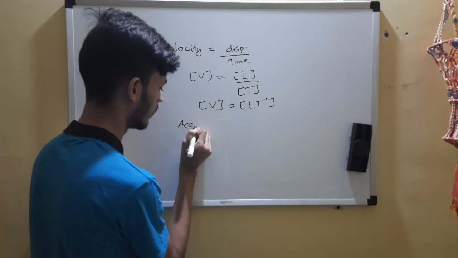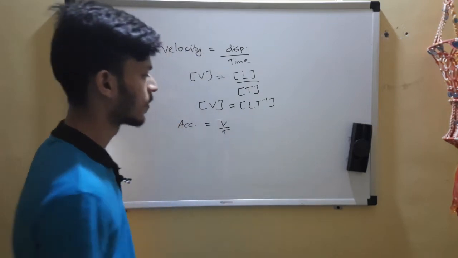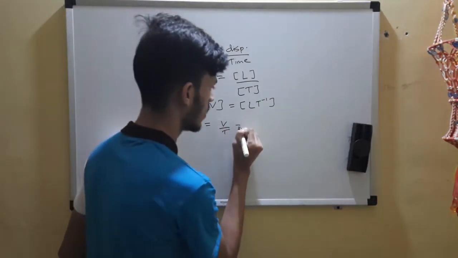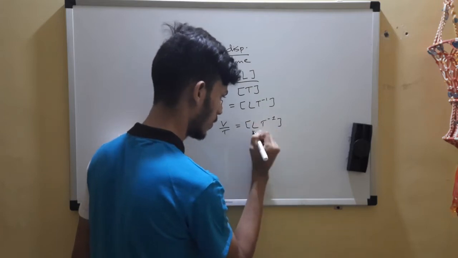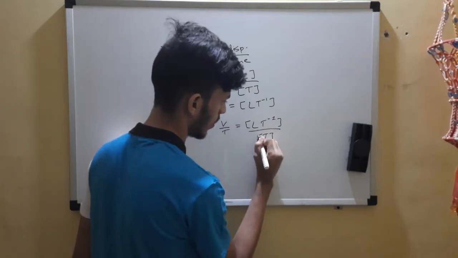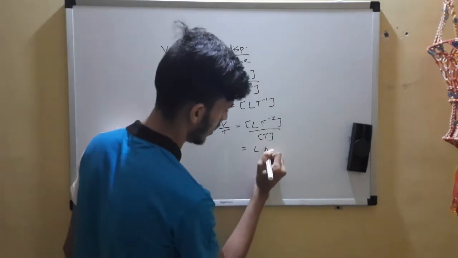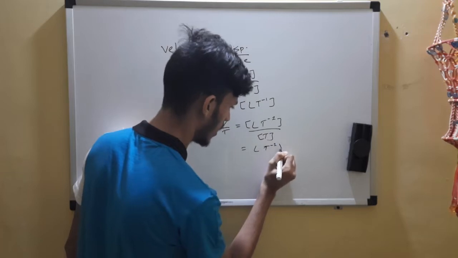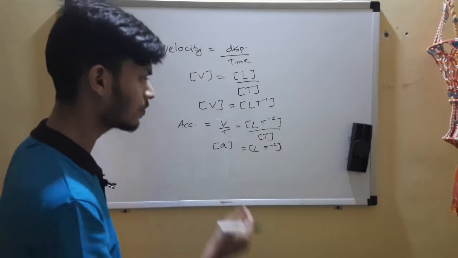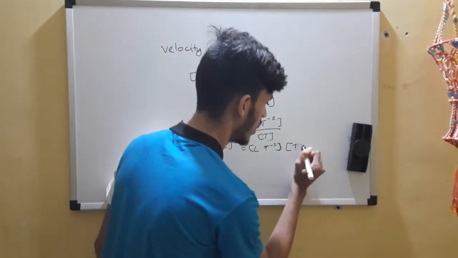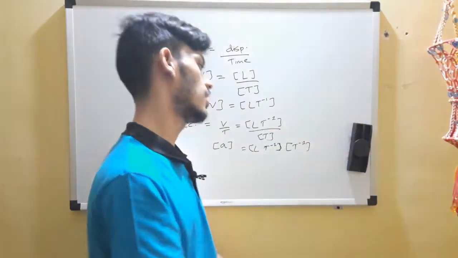Let's not stop. Let's go on and on. So it is velocity by time. Velocity we just found out, it's L T raised to minus 1. And here you also have a t, so get this t up. The braces mean dimensions. This t you got up was raised to 1, change the sign, t raised to minus 1.